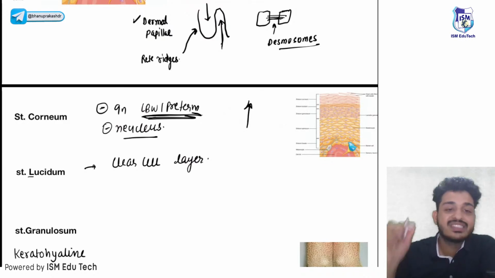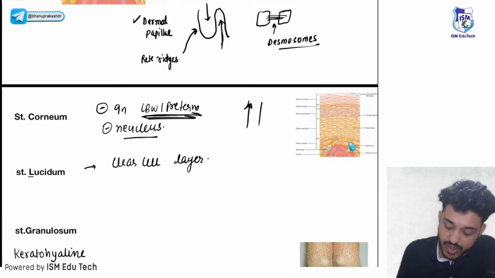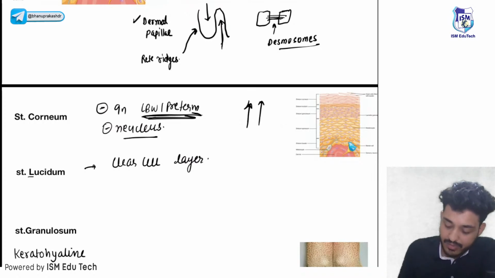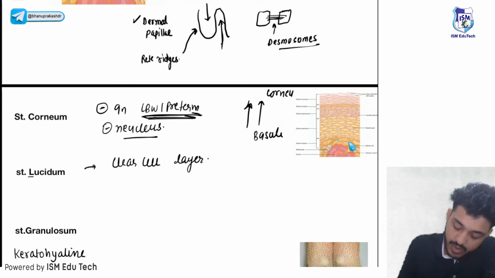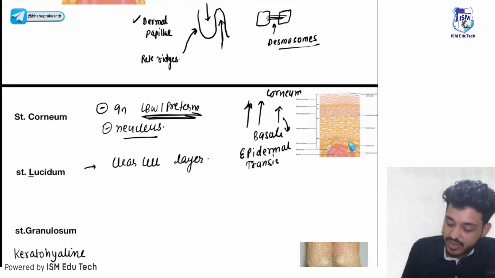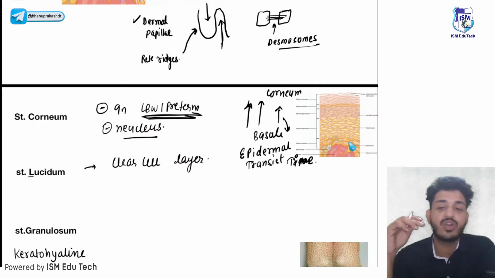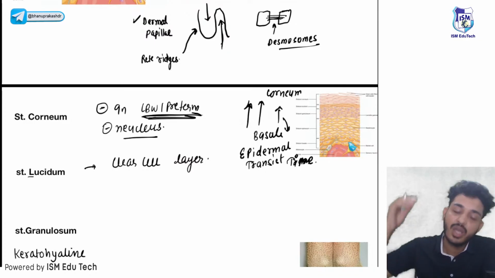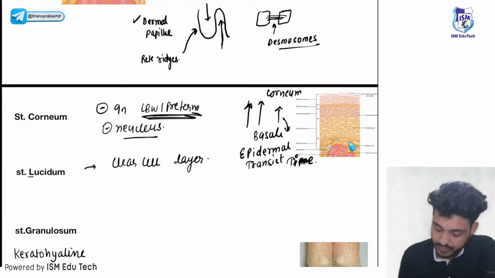The cells of the stratum basal will grow and go upward. This is the topmost layer. This one is your stratum basal and this one is your stratum corneum. There is a thing known as epidermal transit time. The keratinocytes will grow in the stratum basal and move to the stratum corneum, right?